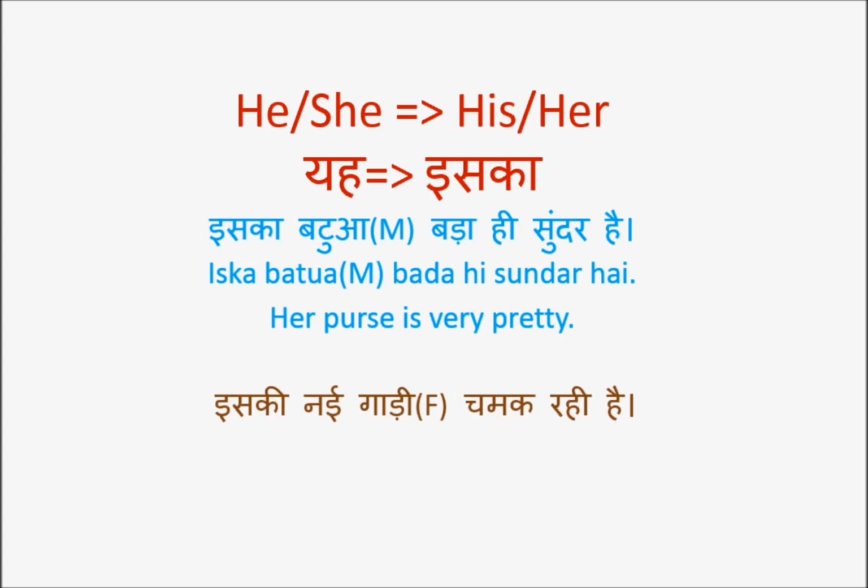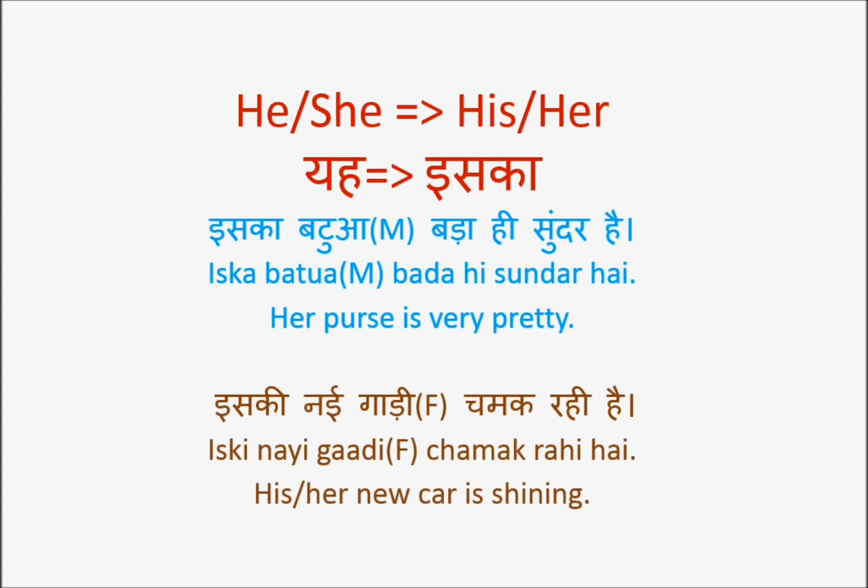Then we will take a feminine case, feminine gender. इसकी नई गाड़ी चमक रही है. इसकी, why इसकी? Because गाड़ी, here गाड़ी means car. इसकी नई गाड़ी चमक रही है. His or her new car is shining, is dazzling. इसकी नई गाड़ी.